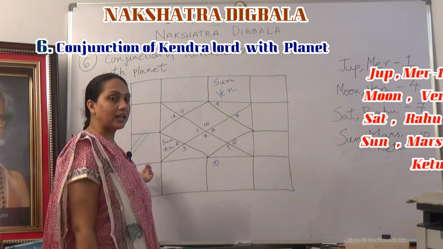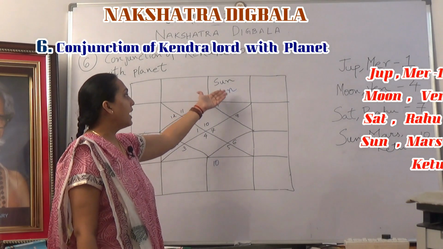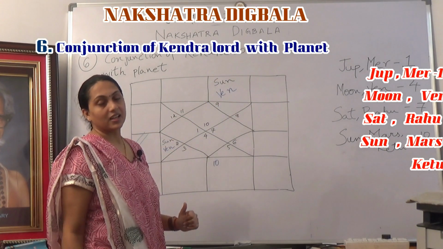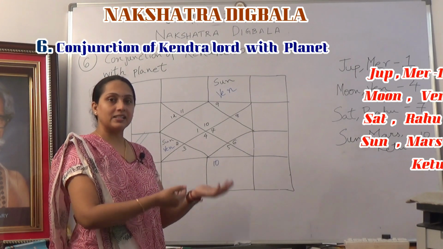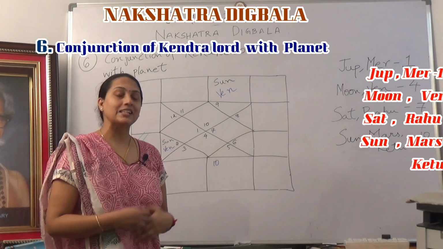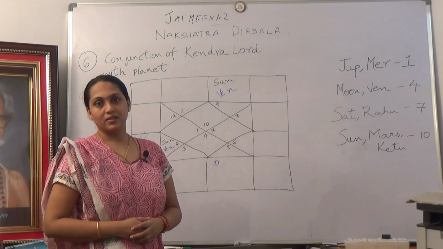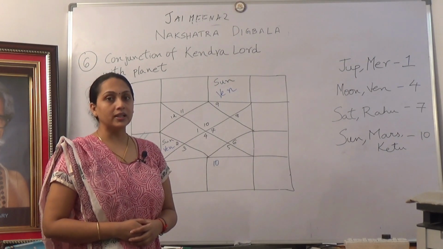Here in Makar Lagna, the 10th Lord is Venus, and Sun and Venus are in conjunction with each other. Because Sun is in conjunction with 10th Lord Venus, Sun has acquired Digbala. I hope you have understood this rule. We'll move on to the 7th rule now.